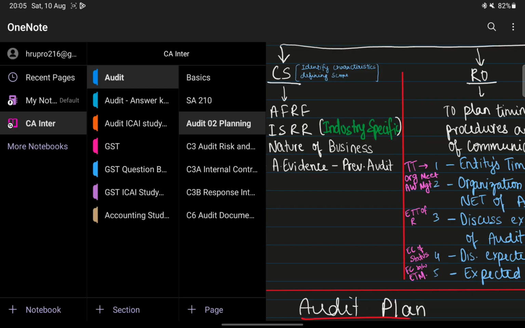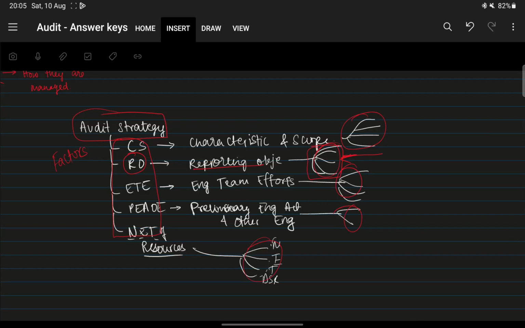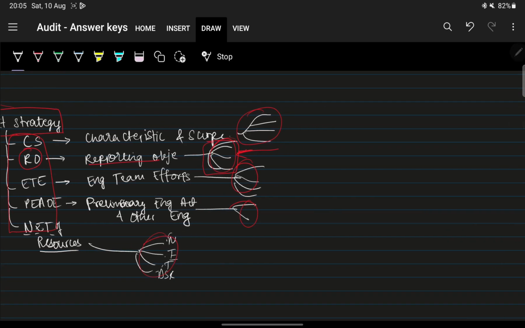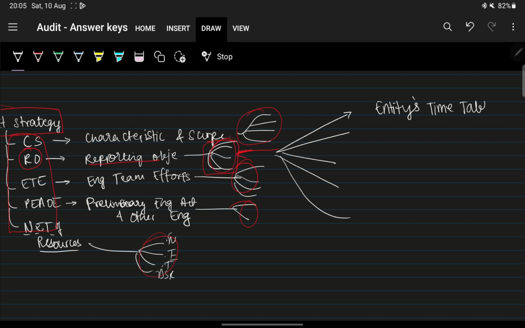Okay, we'll just go back to this. So what are the 5 points that we saw there? We'll just try to memorize it here. 1, 2, 3, 4 and 5. Firstly it was the entity's timetable, right? Next point was organization of meetings with regard to what?